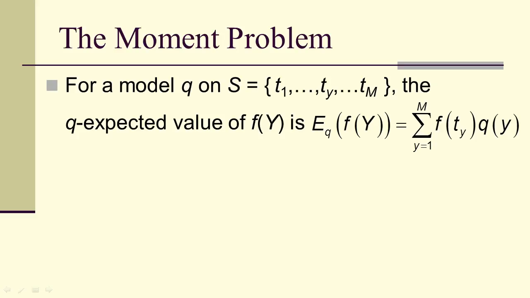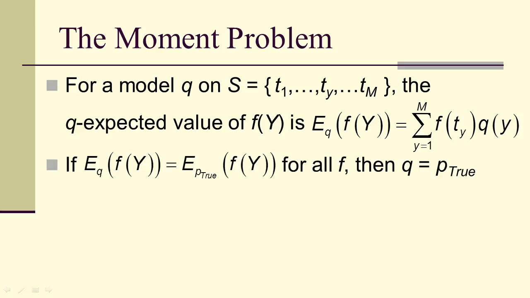So let's look at the moment problem. If I've got a model on a sample space, then the q expected value of f of y is simply the expected value where I'm using q of y in place of the actual probabilities. So it's a probability distribution. This is an expected value, and so I call it a q expected value. Now if the expected values were the same for all functions, then q would have to be the true distribution.